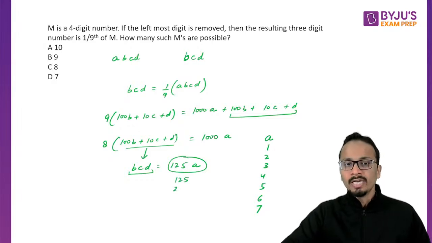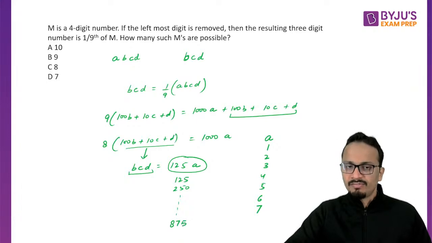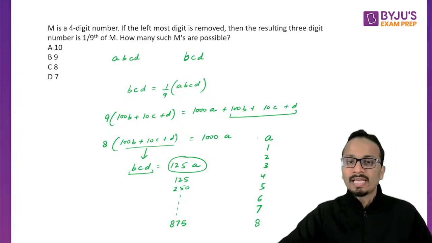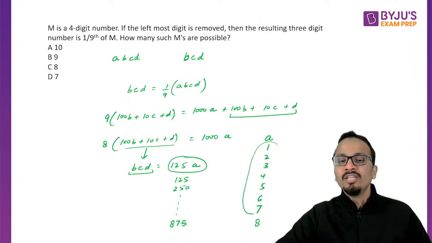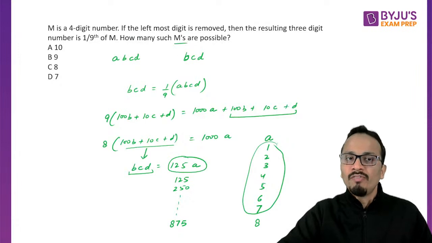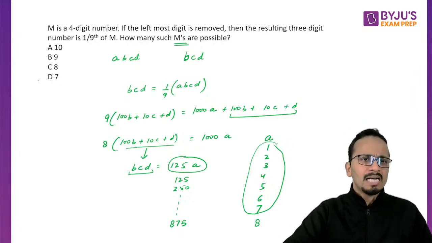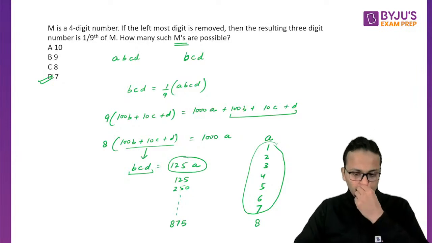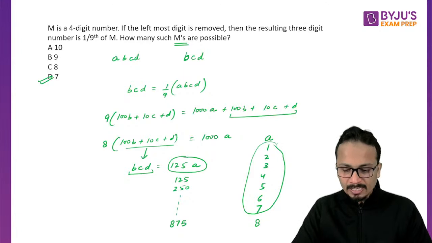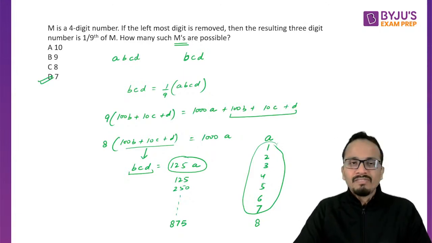When A is 2, it is 250 and so on. When A is 7, it will come out to be 875. But as soon as the value of A is 8, it will become a 4-digit number. So for 7 values of A, I will obtain this number. How many such values of M are possible? The answer is 7. All right, am I clear? So the answer will be 7 in this case.